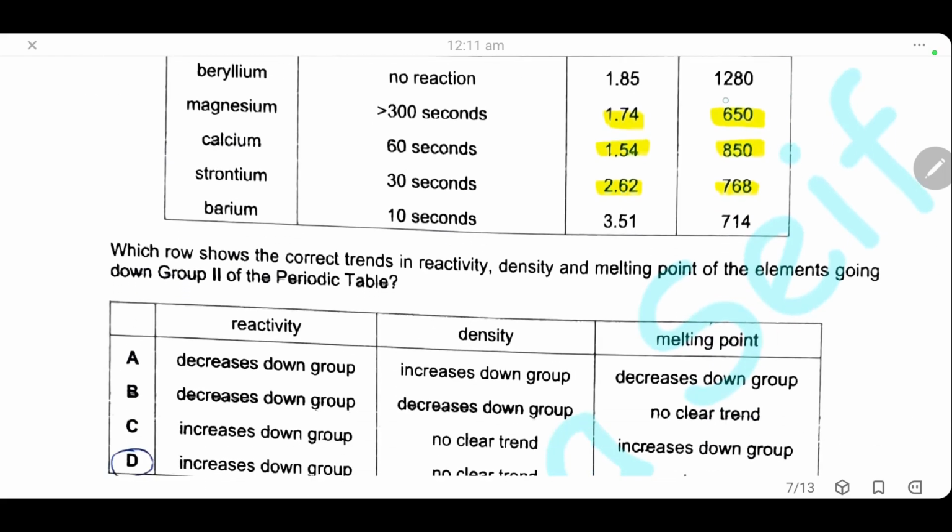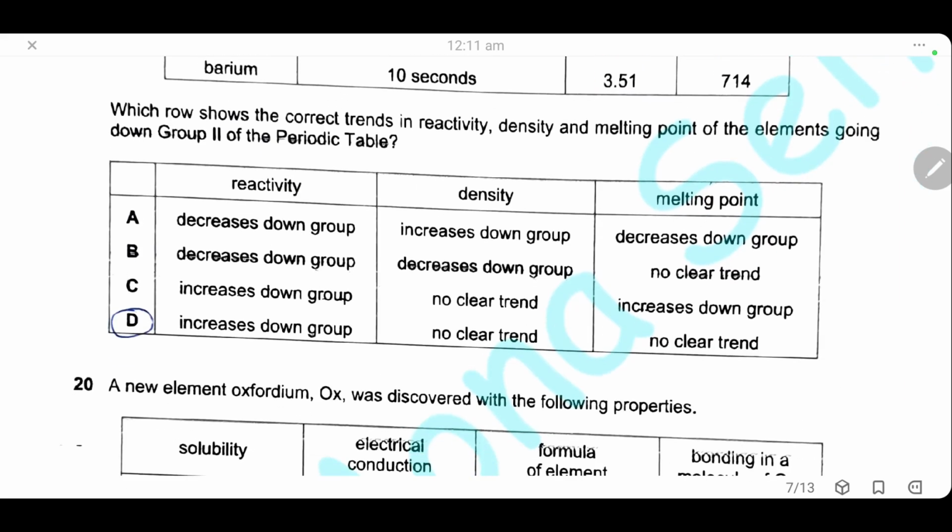So the question is, which row shows the correct trend in reactivity, density, and melting point of the elements going down group 2 in the periodic table? The reactivity increases as we go down the group, and for density and melting point, we don't have a clear trend, so the answer is D.